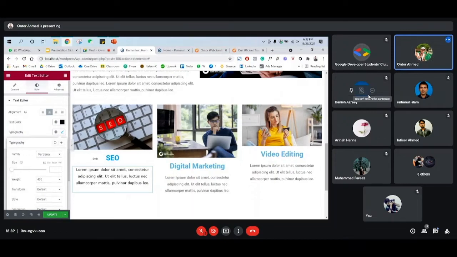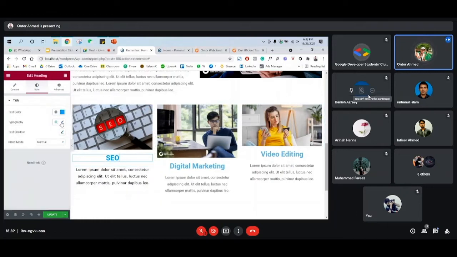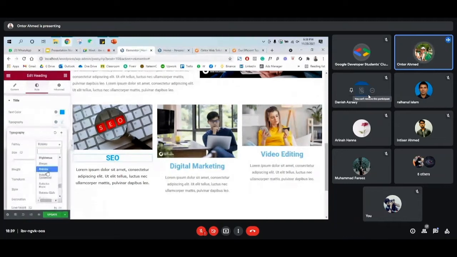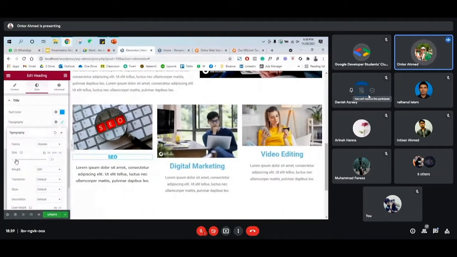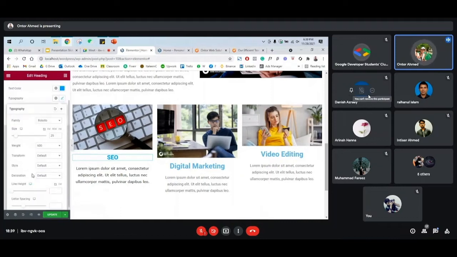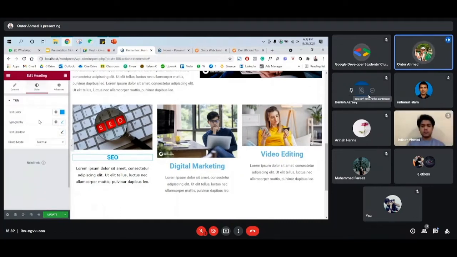So same thing for title as well. You can go to typography, and then you can change the font you want. And also from the typography you can see there is one more option called size. So it depends on you what size you want to give. And then we have weight of the text. You can make it more bold or very slim, depends on you. And we have transform, and we have style, decoration. Style is like italic and all of these things. So we have so many options over here, and we can do whatever you want.